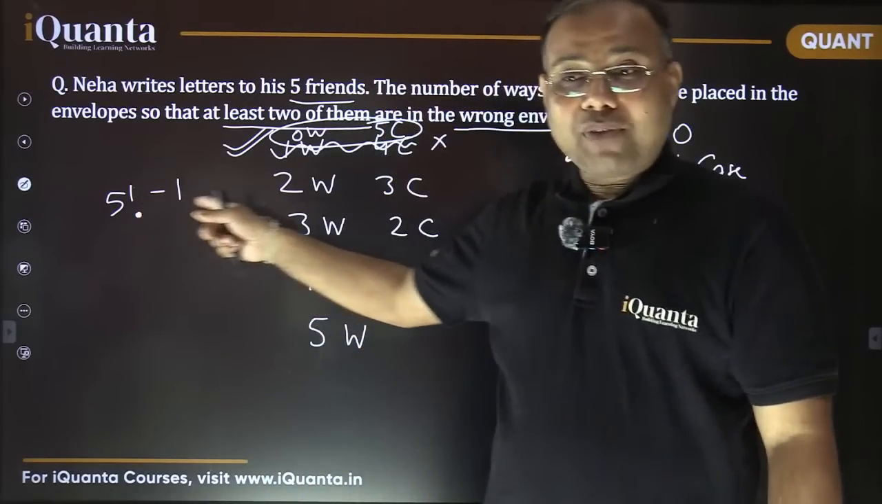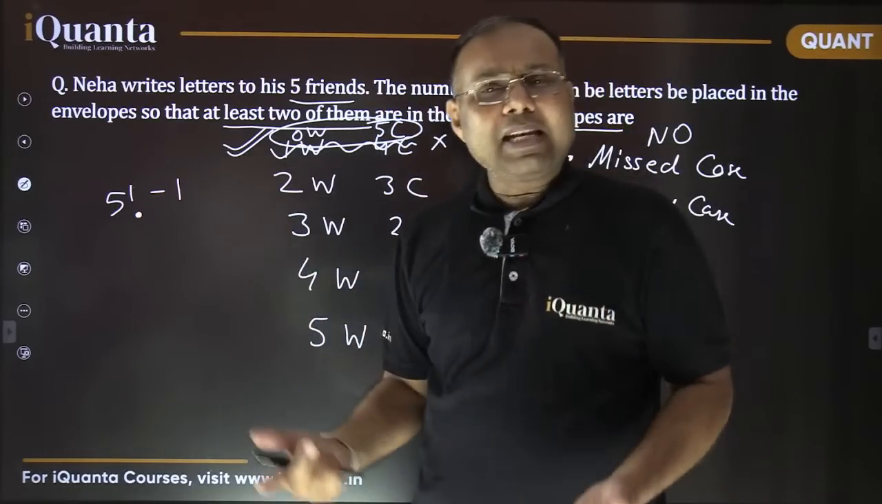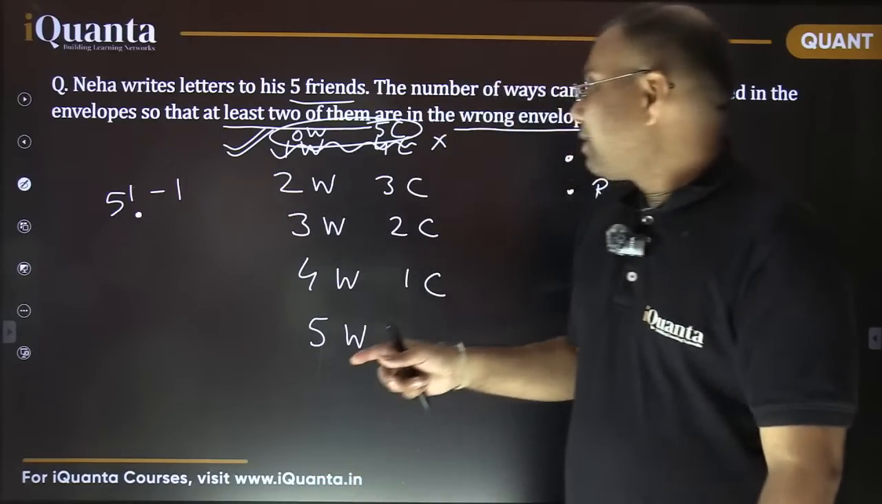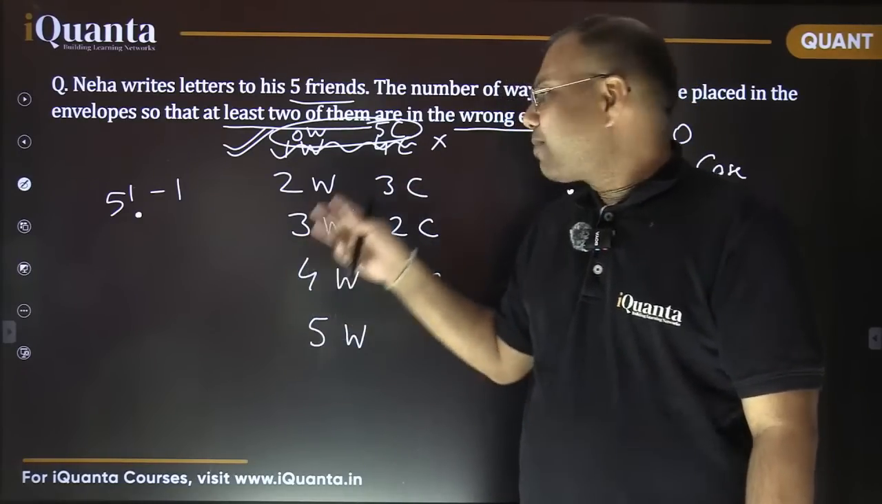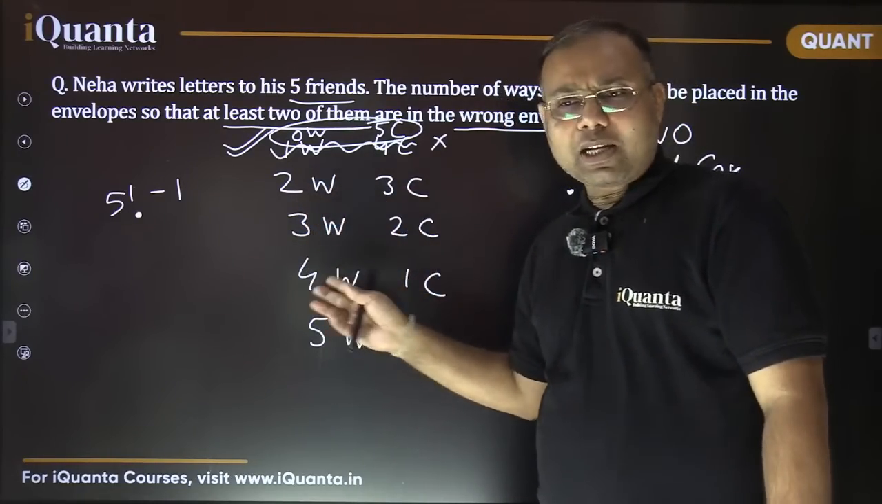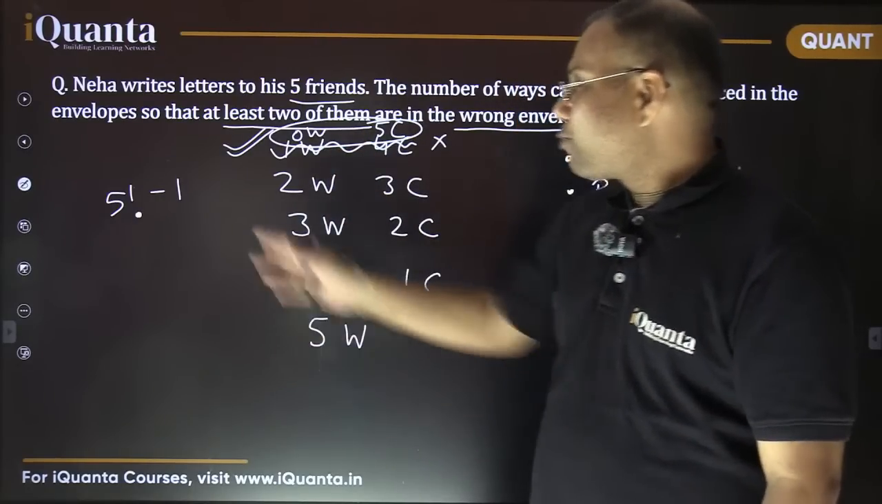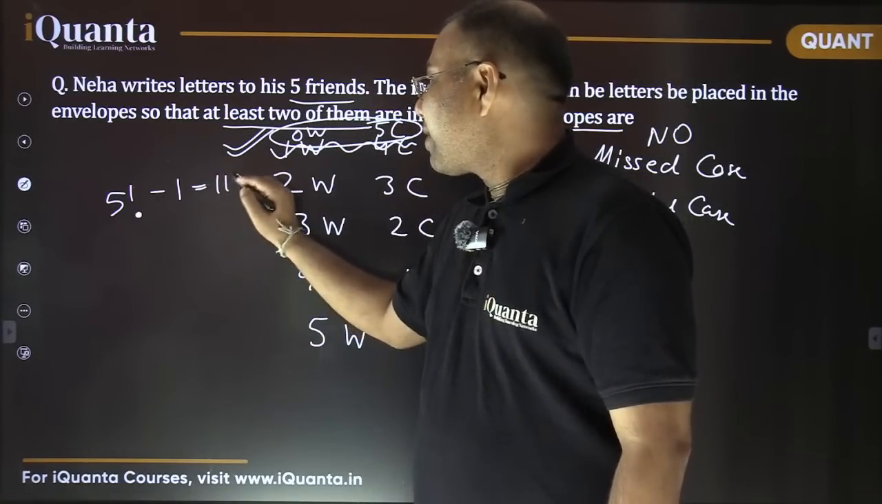That's it. Now when this is subtracted, what are the remaining ways? The remaining ways are when not all letters are going in the correct envelopes. At least 2 are going wrong, or 3, or 4, or 5, right? So all these cases are counted now. So the answer is clearly 119.